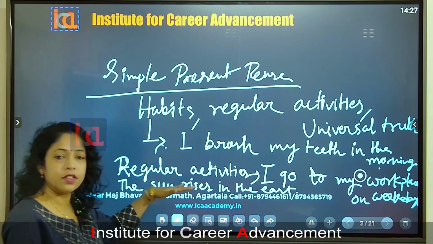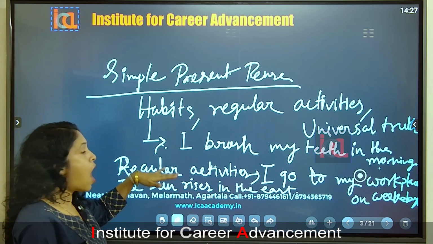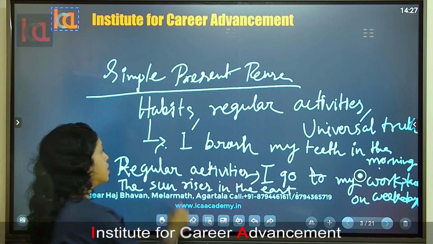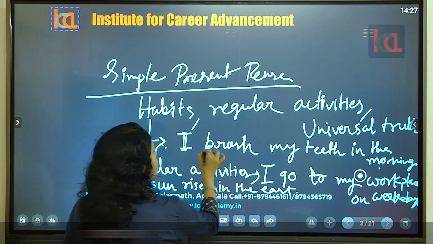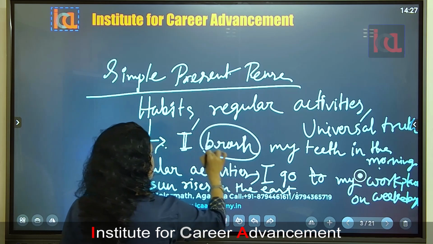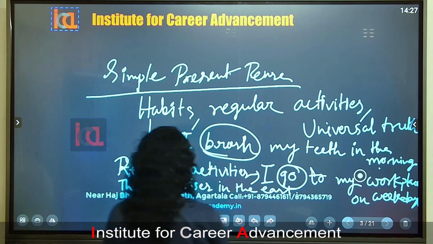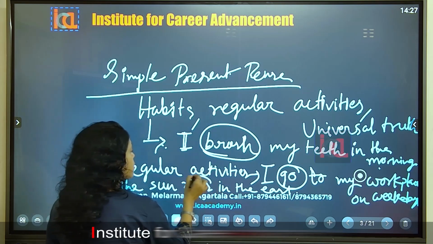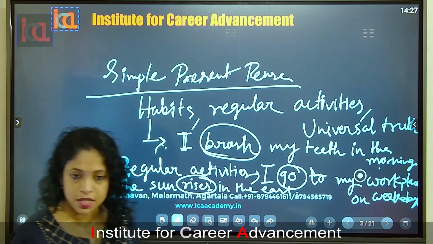Now you go for the verb. Okay. How the sentence is constructed. First of all, you see the verb brush. In regular activities, the verb is go. And in the universal truth, the verb is rises.